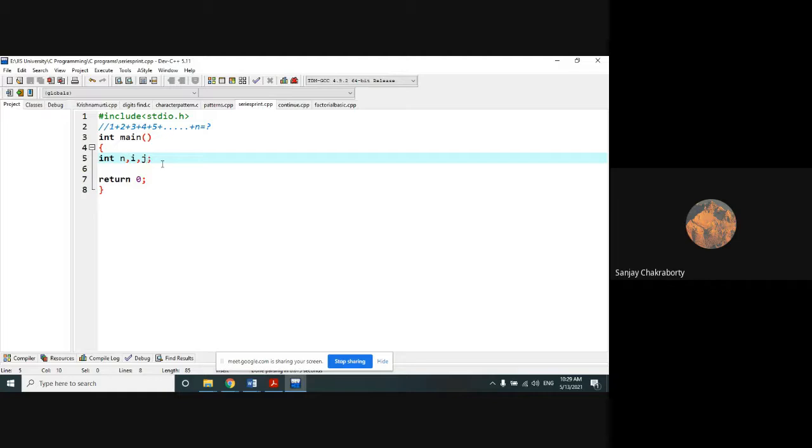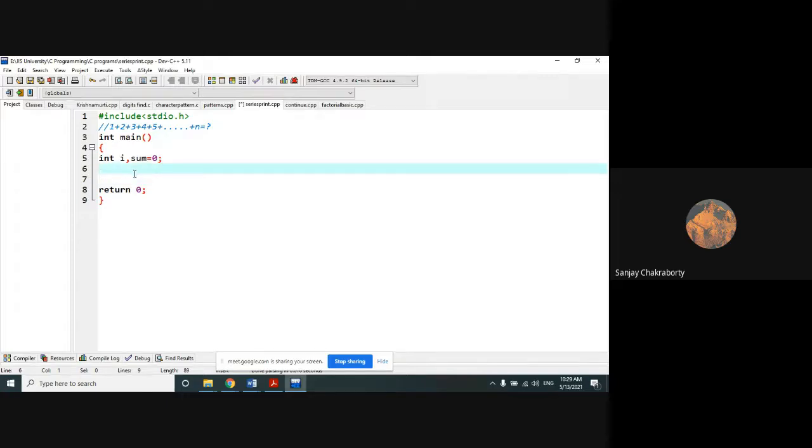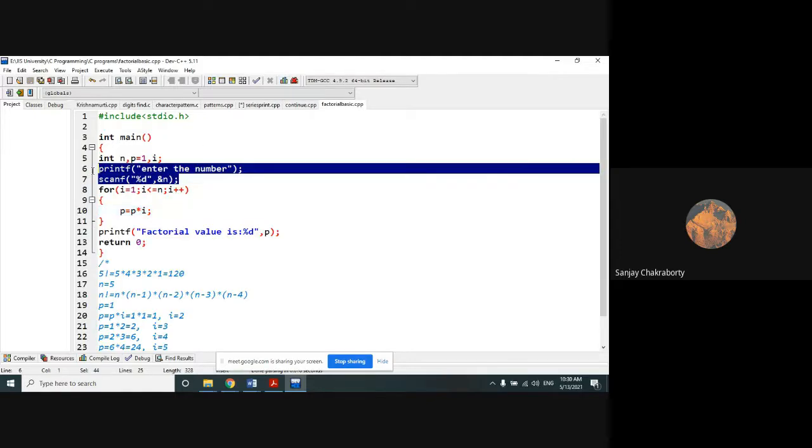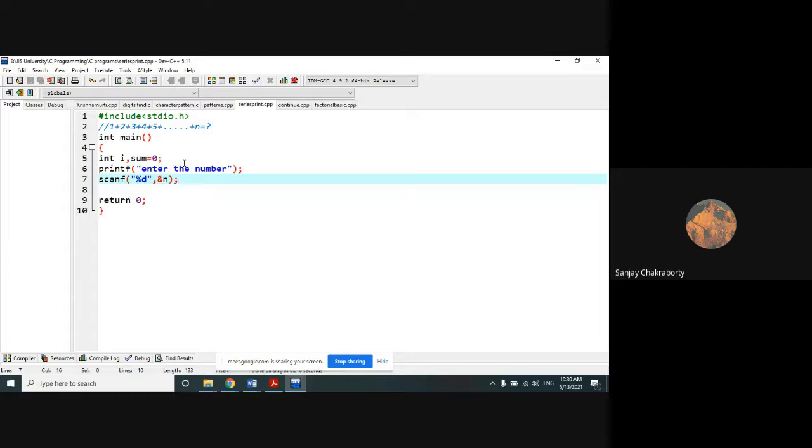So here we simply take a looping variable I and a sum variable which will be initialized as 0, because I already told you a sum variable always starts with an initial value of 0. Otherwise, it will take a garbage value if you don't initialize it. Suppose I am taking n as the end number of the series, meaning how large your series will be. That means the ending of the series will be given by the user as input, right? Now we will run our for loop.